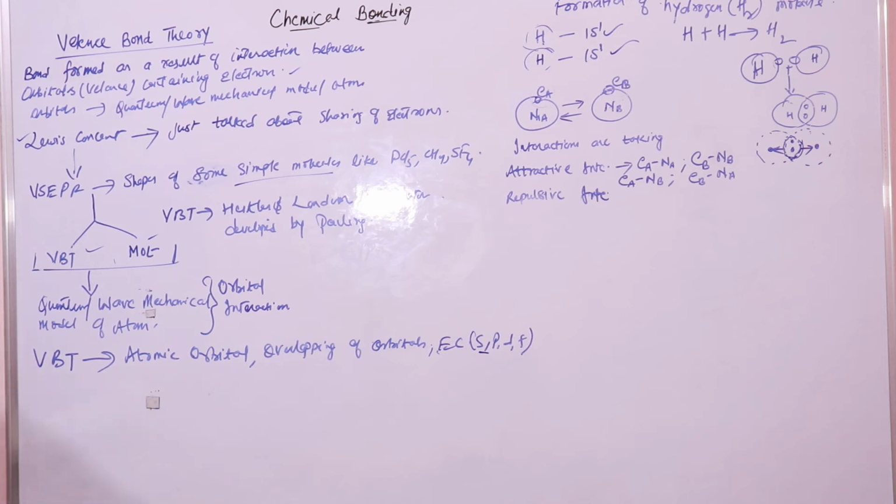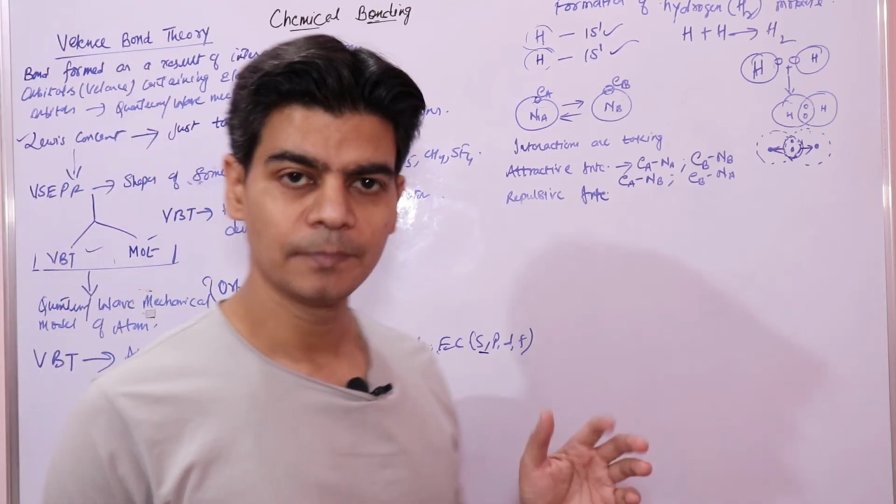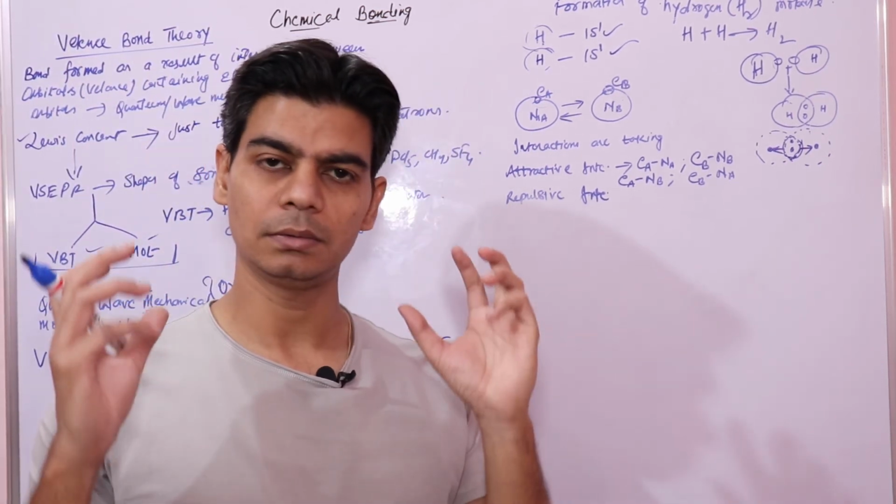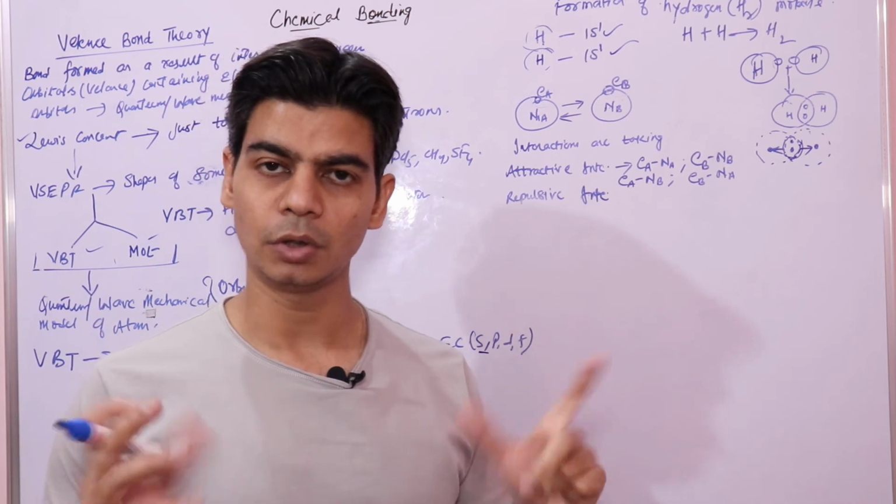When two hydrogen atoms approach one another, similarly you have repulsive interactions or repulsive forces. When we talk about repulsive interactions, we mean that repulsion takes place when similarly charged bodies interact.